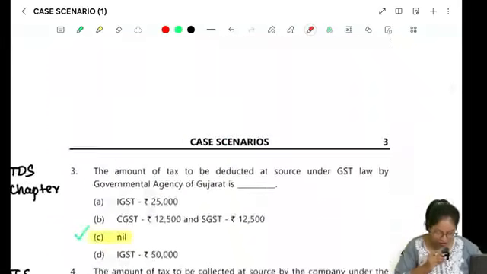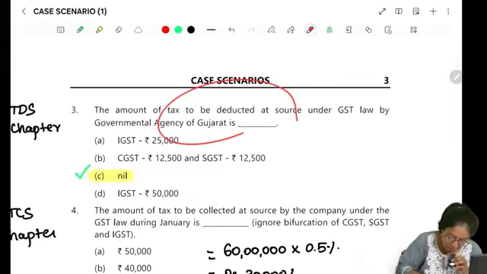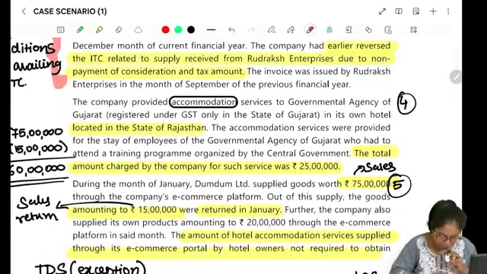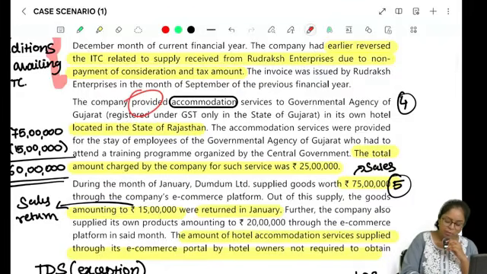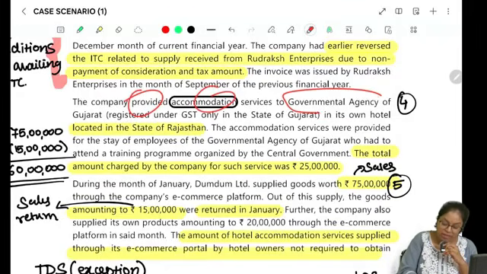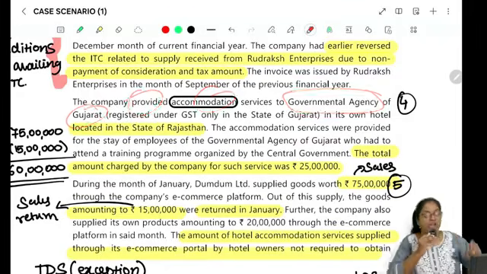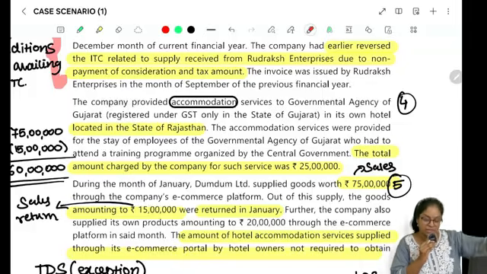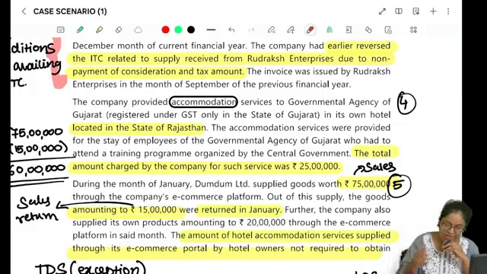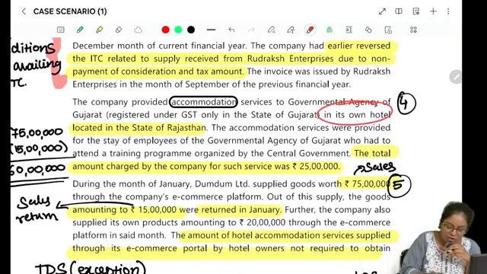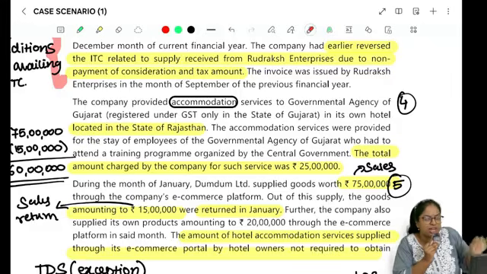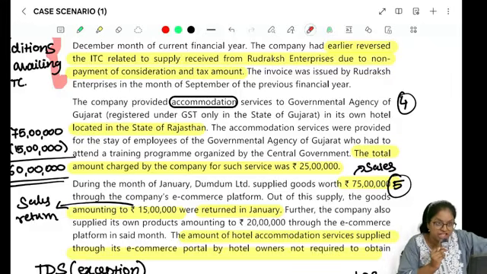Let's look at the third MCQ. It talks about TDS. Okay, so let's read the para and we will know what the story is. The company has provided accommodation services to a government agency of Gujarat. So Sambhav Limited has provided some accommodation services, stay services, to Gujarat's government agency, because it owns a hotel which is located in Rajasthan. So Sambhav Limited's hotel is in Rajasthan and it has provided accommodation services to a government agency of Gujarat.